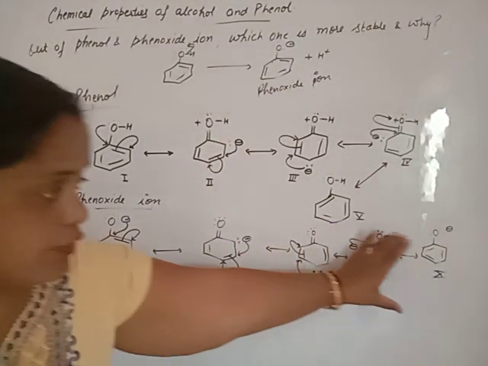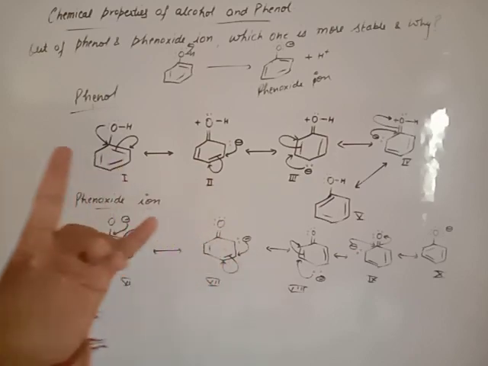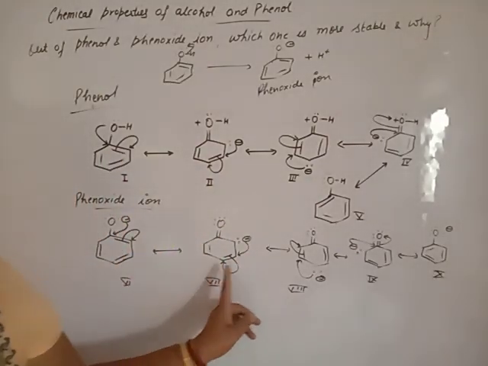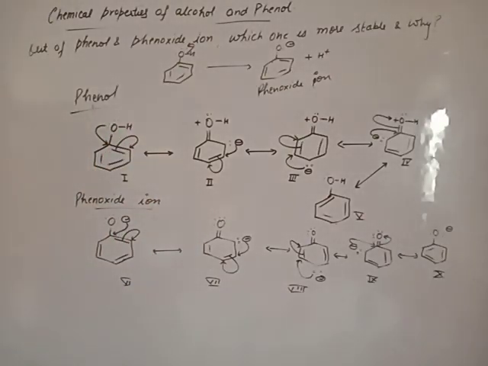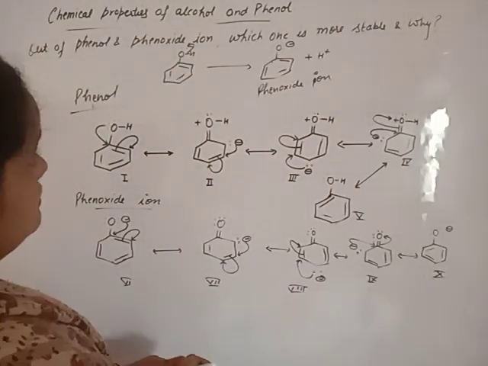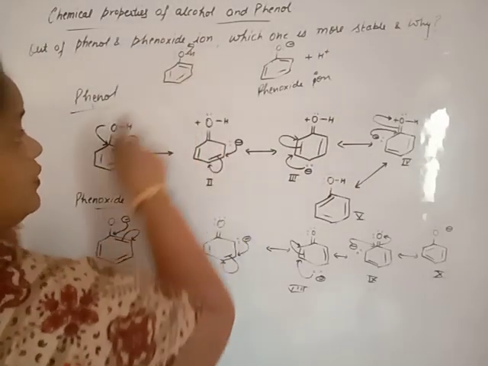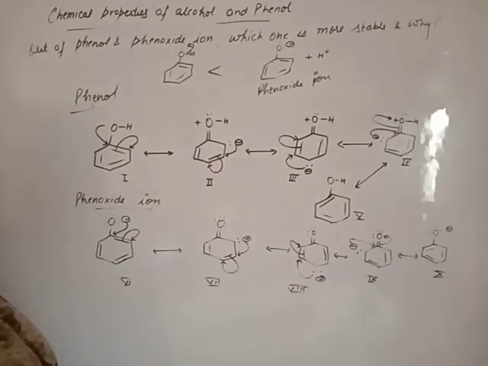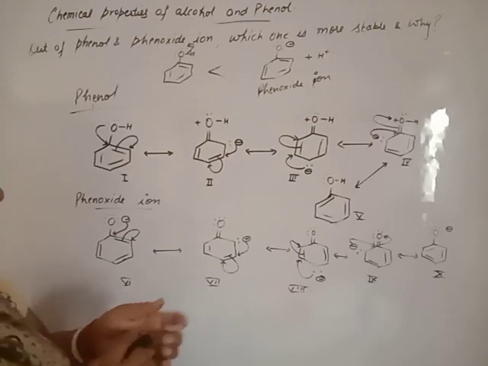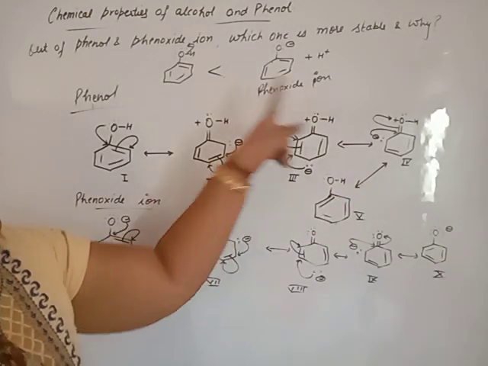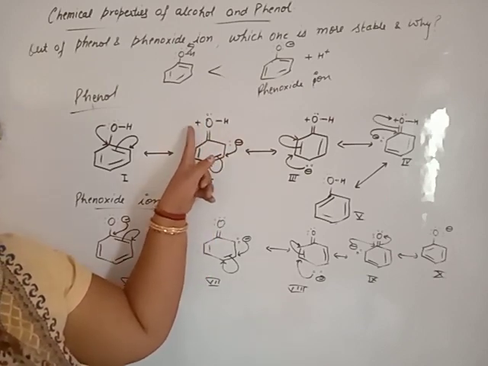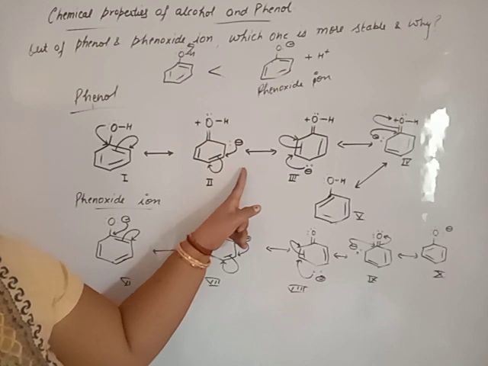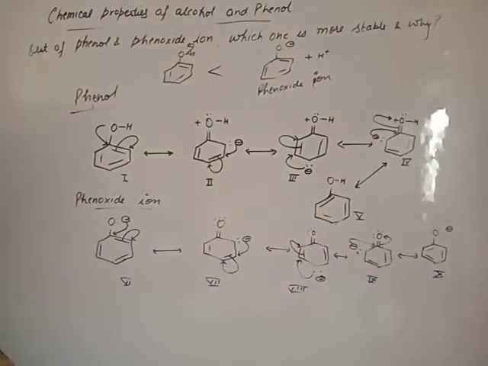But all the 5 resonating structure of phenoxide ion carry only negative charge. So each and every structure is equally stable. On this basis, beta phenoxide ion is more stable. We can say phenoxide ion is more stable as compared to phenol because in structure number 2nd, 3rd and 4th, less electronegative atom carry negative charge, more electronegative atom carry positive charge. This opposite nature make the phenol less stable.